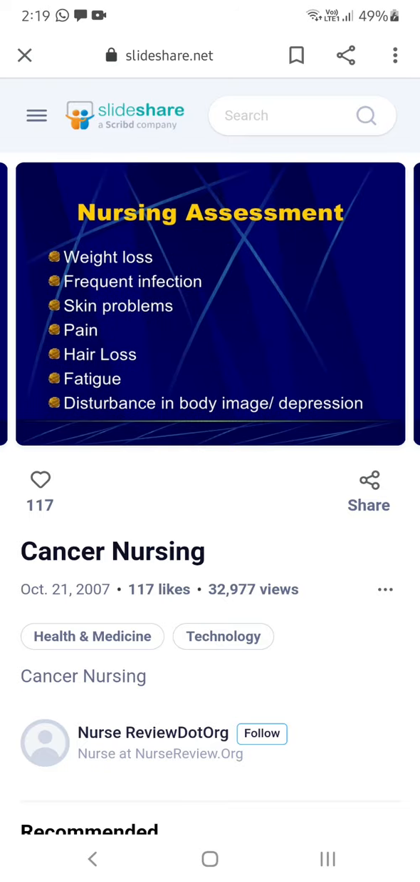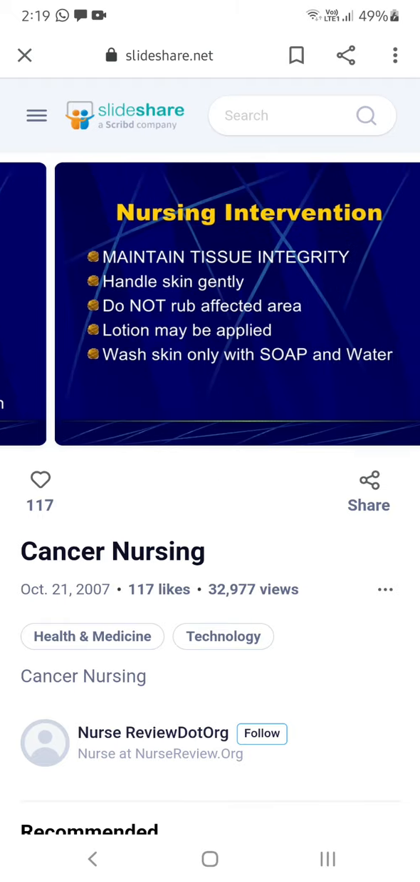In assessment, along with these caution symptoms, you may have other symptoms like weight loss, frequent infections, skin problems, pain, hair loss, fatigue, and disturbances in body image.